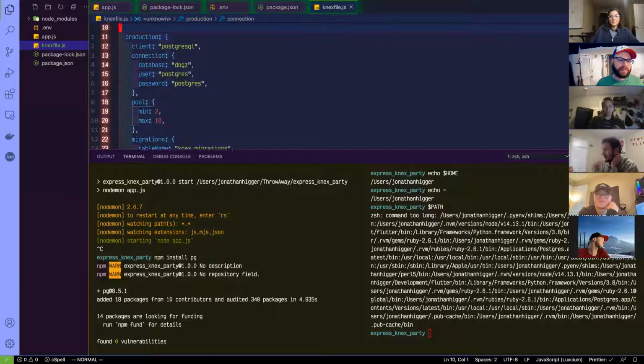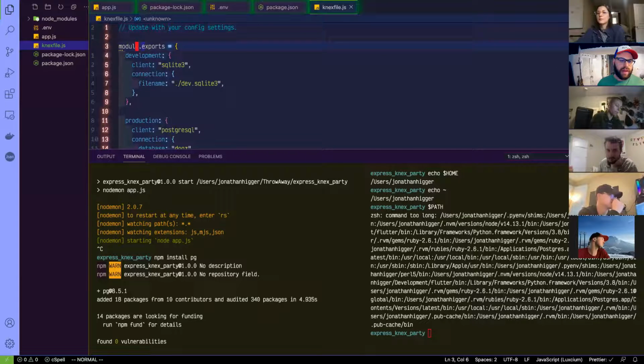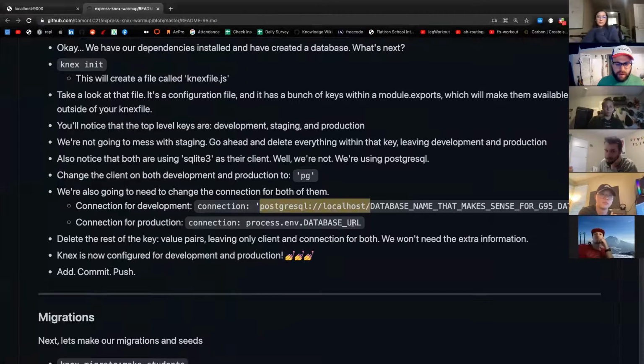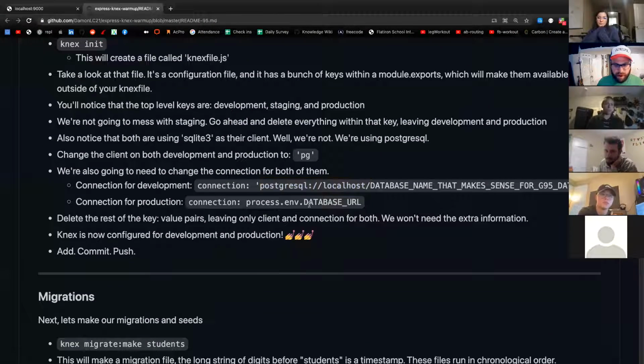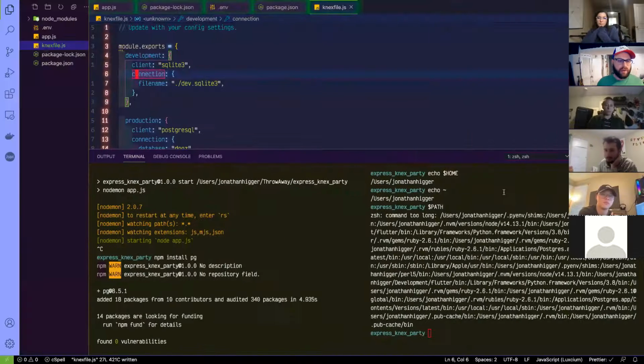And all right, we'll do that for now. We'll kind of see what happens. I don't know exactly what's going to happen. Connection for development. Okay, so for the connection for development, we're just going to leave it as this.